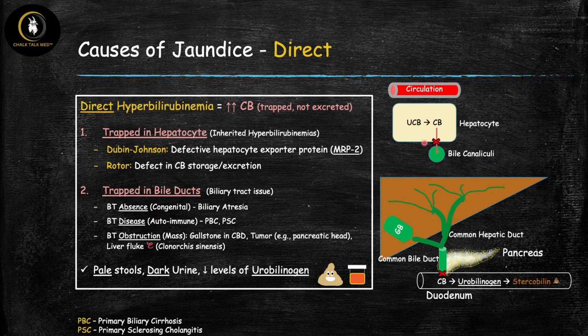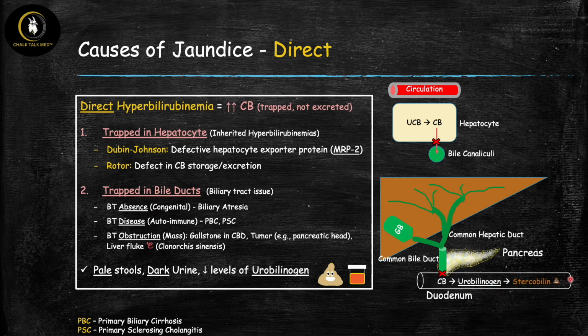So let me show you how this works here. So let's remember this is the hepatocyte where the unconjugated bilirubin becomes conjugated to form conjugated bilirubin. Then from there, the first thing that has to happen is that the hepatocyte has to excrete it from inside the liver cell into the bile canals right here. And then these bile canals are going to come together, form the bile ducts right here, and eventually drain into the common bile duct and then into the small intestines, where conjugated bilirubin is just then going to get metabolized and eventually eliminated through feces.